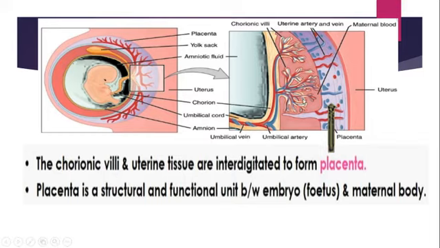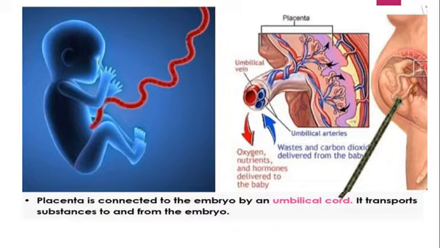So these are the chorionic villi, and the maternal blood will be here, and the uterine artery and veins you can see here. Everything will be interlocked together to form that structure called the placenta, right? Now this placenta is acting as a structural and functional unit between the embryo, which will be in the fetus stage, right, and the maternal body, right? So the first stage of development we name the embryonic stage, then it will be converted into the fetus, right? So clear?